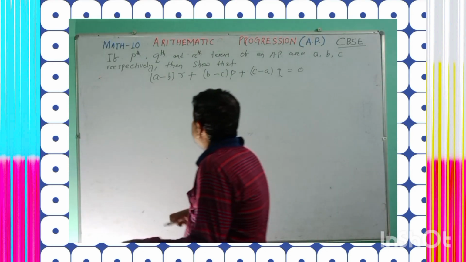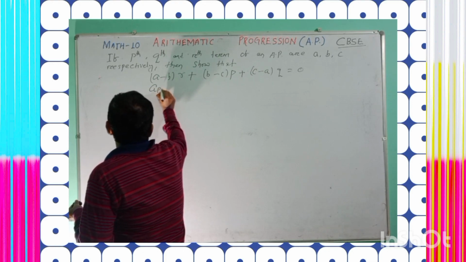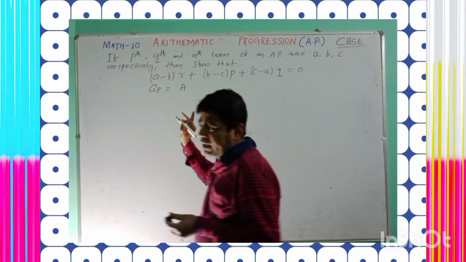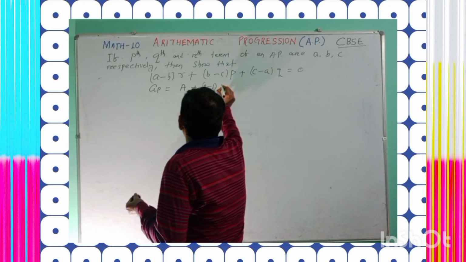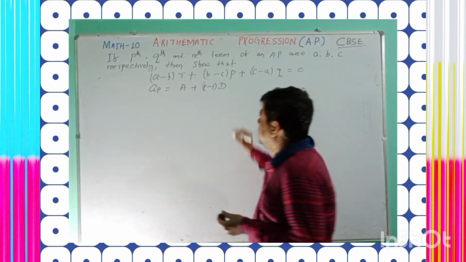Okay. Now the question is given that the pth term, that means a p, is equal to, let the first term be capital A, plus p minus 1 into capital D. And what is capital D? D is the common difference, which is a.